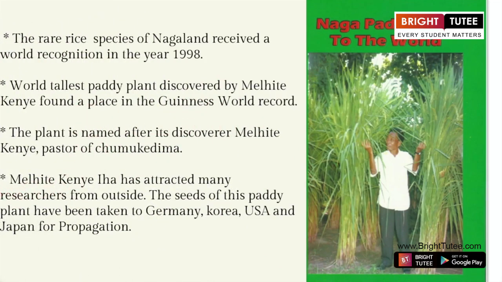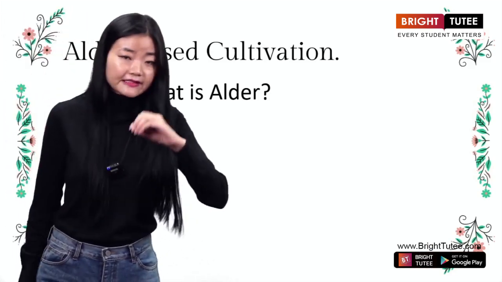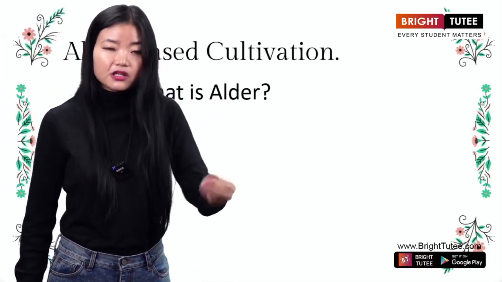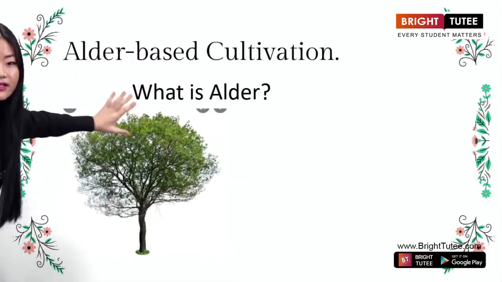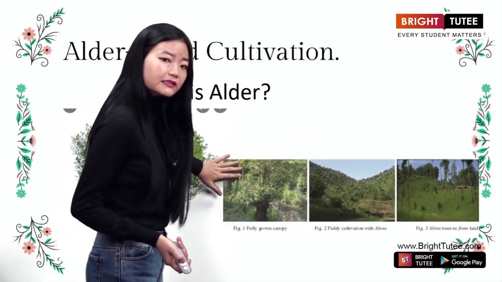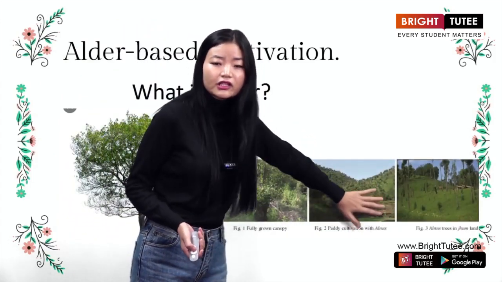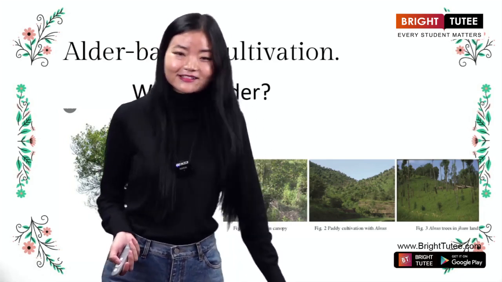Okay, so please remember this forever. All right. Now, very quickly, the last type of cultivation is known as the alder-based cultivation. So very quickly, what is alder? Alder simply is a tree. It is a tree. Okay, and alder-based cultivation, this is how it looks like. Now you must be wondering, what is this type of cultivation? Now let me explain it to you all.